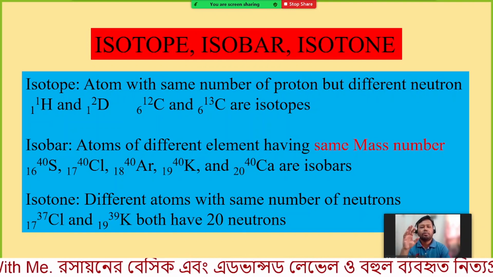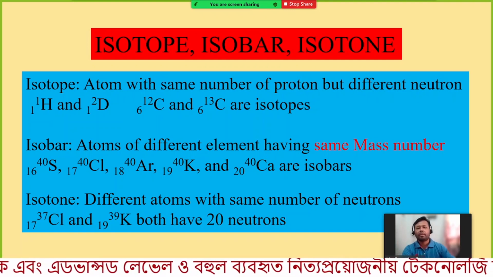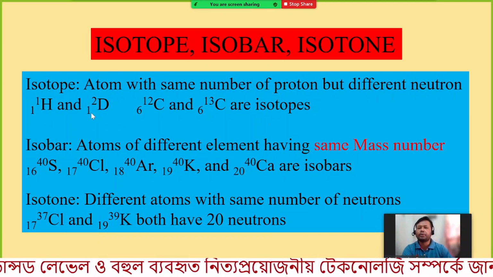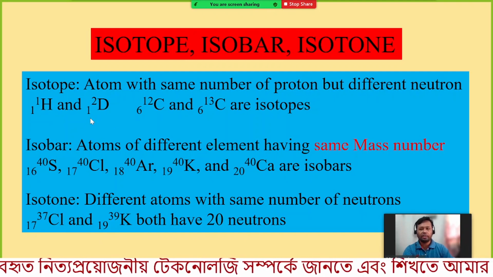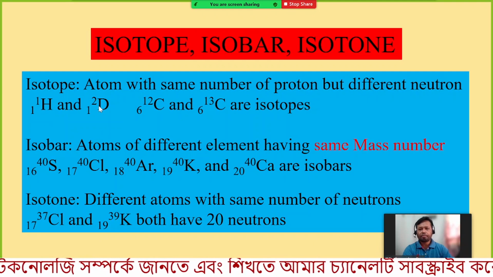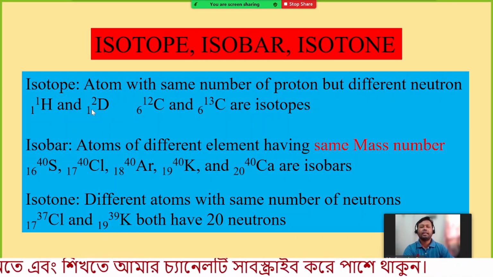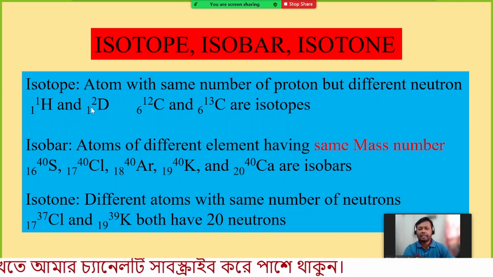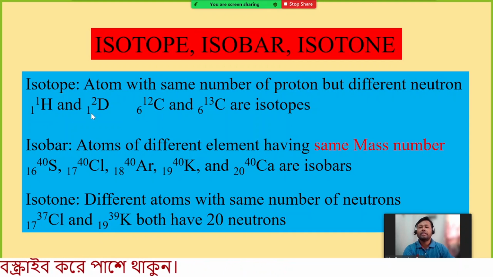Here you can see this is deuterium. Deuterium has one proton and one neutron, so the mass number of deuterium is 2. And we have another isotope of hydrogen, tritium. The mass number of tritium is 3. How is it possible?